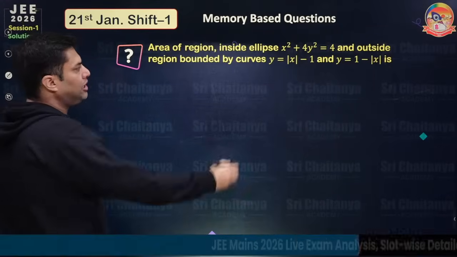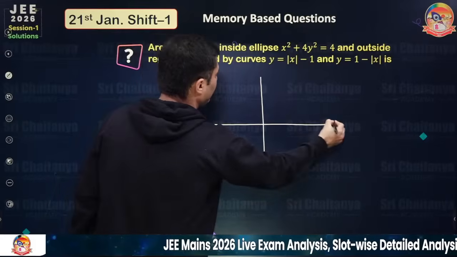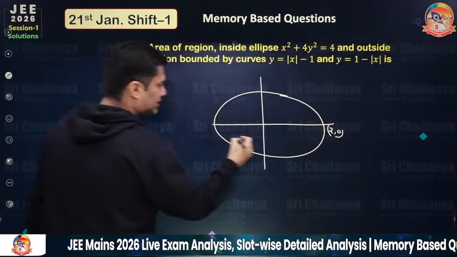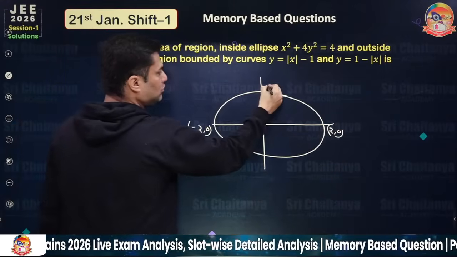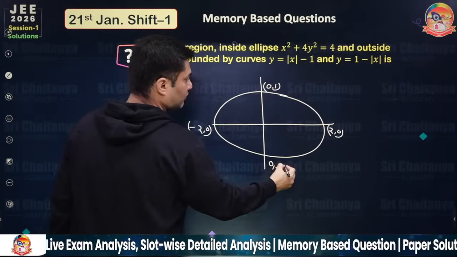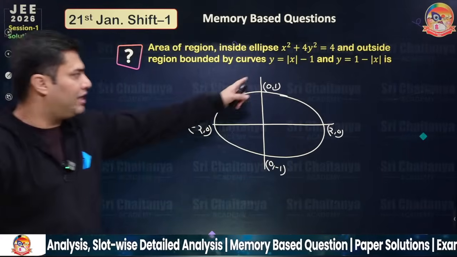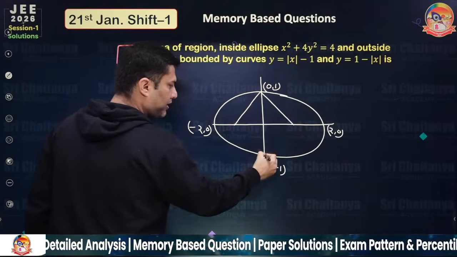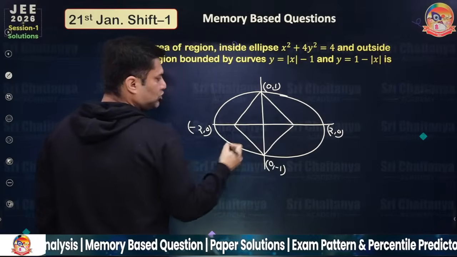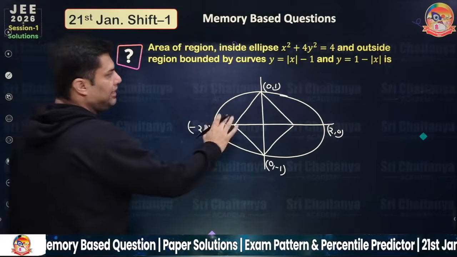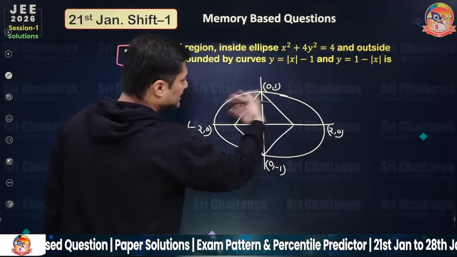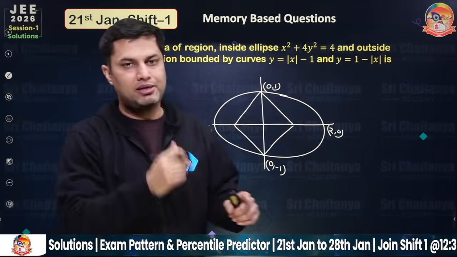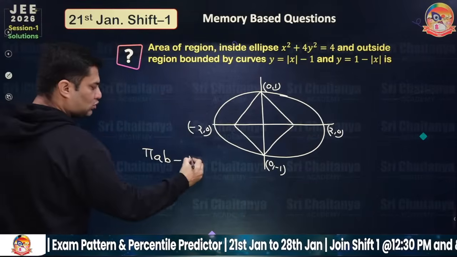Area of the region inside the ellipse and outside the region. So this is an ellipse, and the major axis coordinates are 2, 0, minus 2, 0, and 0, 1 and 0, minus 1. Now if you draw the lines y equal to mod x minus 1 and 1 minus mod x, this is 1 minus mod x and this is mod x minus 1. So this becomes a square, and we want the area outside the square and inside the ellipse. So the ellipse area is pi AB, where A and B are the lengths of the semi-major and semi-minor axes, minus the area of the square.